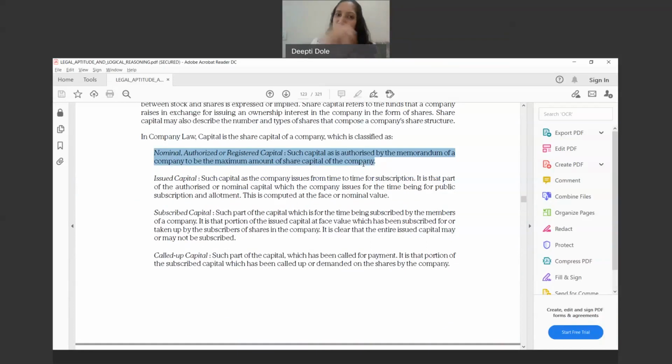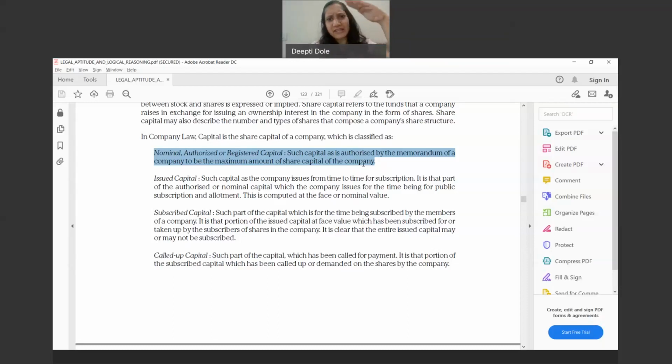Means it is not the actual money which is put in as a share capital. It may or may not be. So for example, the nominal or registered capital is the capital which is registered with the registrar of companies, that this is the share capital or the maximum limit of share capital.